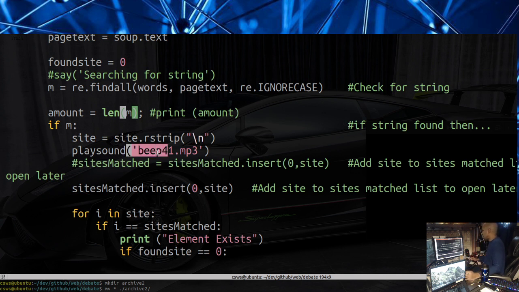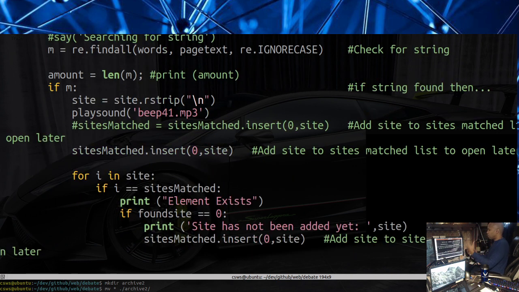I play the beep sound using the play sound module. And then we're going to create a list of all the URLs that have the string that we're searching for. So we create a list called sites matched. And every time we find a match, we do a dot insert. So that's a dot method, dot insert, basically inserting into the list. We have the index position of 0 and then site. So what do we want to put in the list? The site or the URL. Where do we want to put that? We want to put it in position 0.